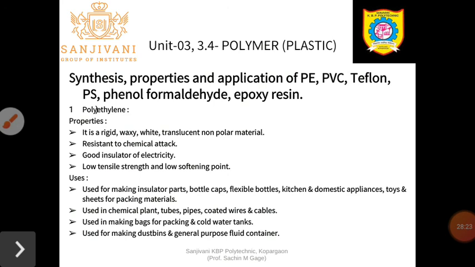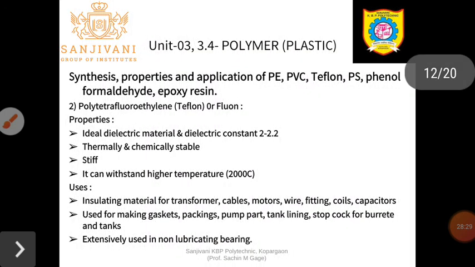You can refer to more properties and applications of your polyethylene. The next one is your Teflon, which is also called Fluon.